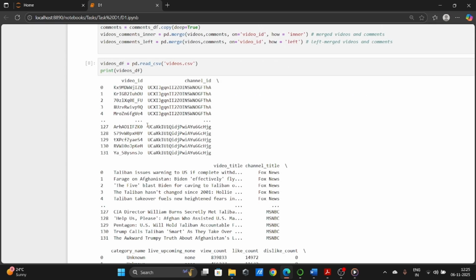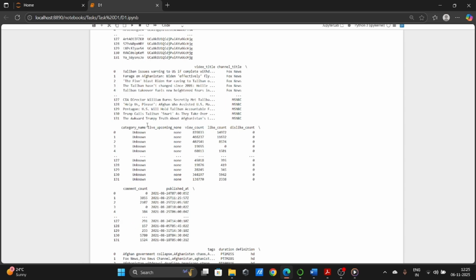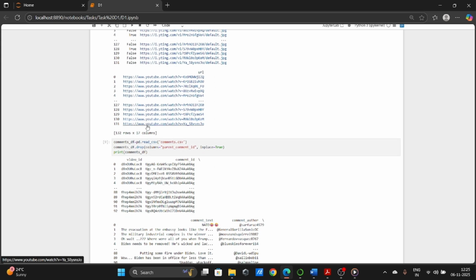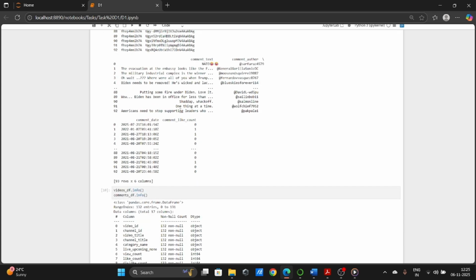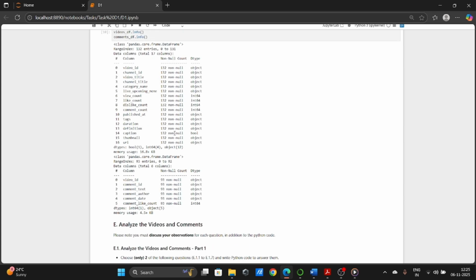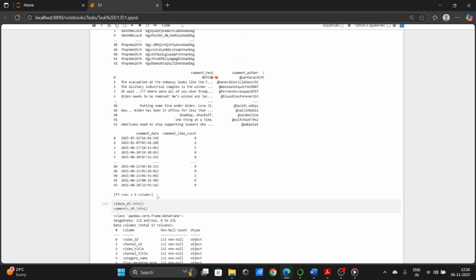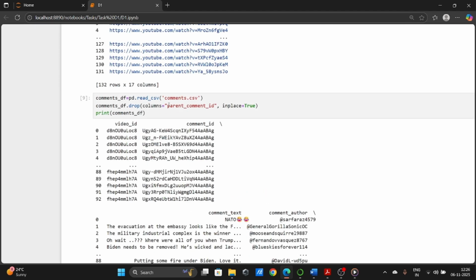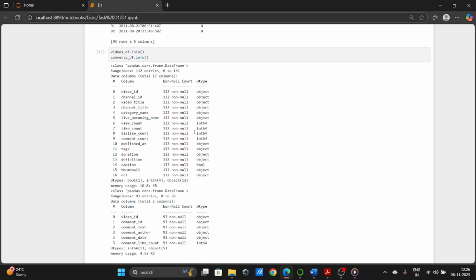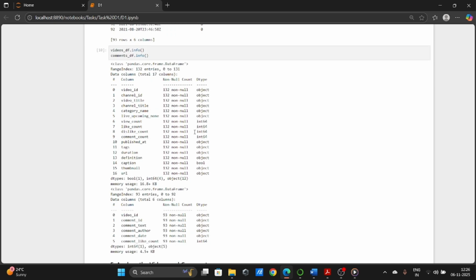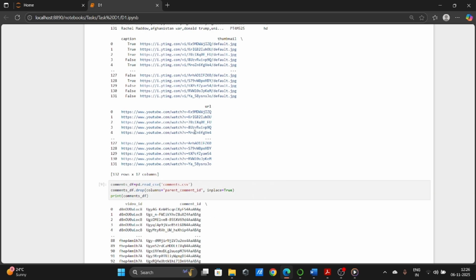So here when I have read my video file, this output I have got about the dataset, and this output I got about the comment CSV. And when I checked their info here in comment, I got to know that one column has missing values. So by using the drop command, the column name was parent underscore comment underscore id, I dropped it, and after dropping it, the dataset looked like that. After checking the info, I got to know that none of the columns were missing, so the dataset was ready to analyze.